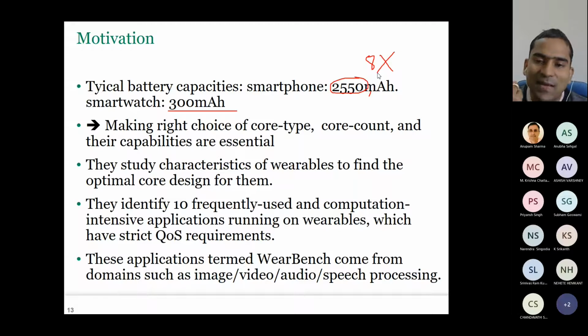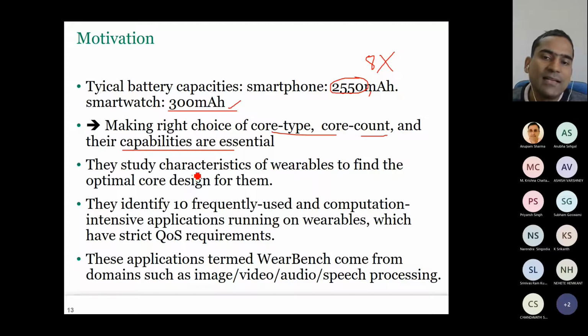And all the time you're wearing it on your hand, so it can't be very heavy also, right? You can't allow your smartwatch to become very heavy. So that is another constraint, weight. That's why you have to make a right choice of core type, core count, and their capability, because you can't afford to spend any extra power.